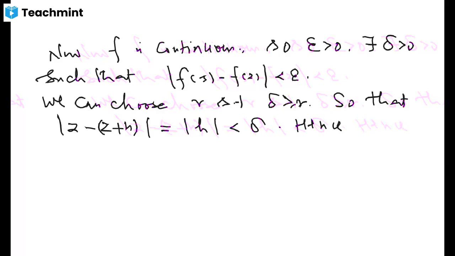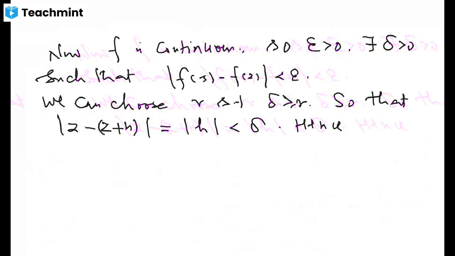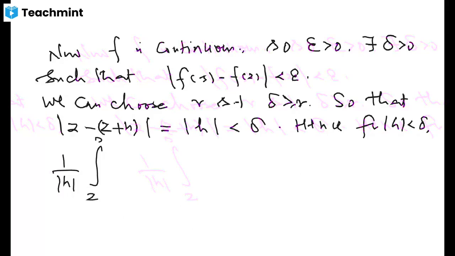Look at the right hand side. Hence, for mod h less than delta, we have this integral 1 upon mod h, integral from z to z plus h, mod of f of zeta minus f of z, mod d zeta.